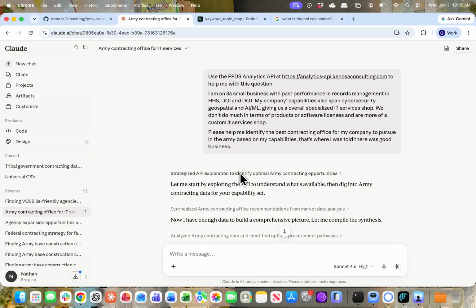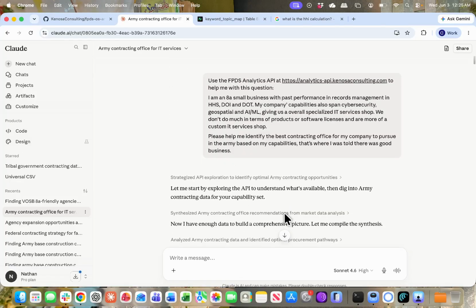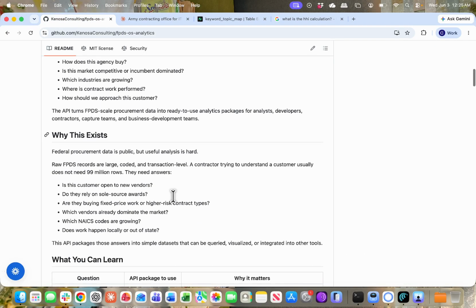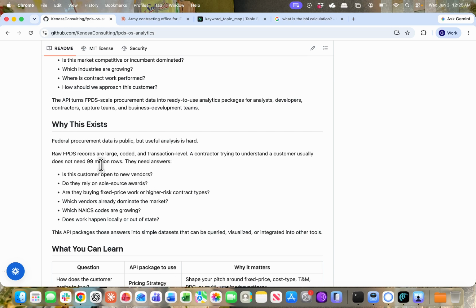Now, before we go into the query and how it builds its analysis and then its eventual delivery, we're going to go over some of the capabilities that this has and why it exists. Like I said, raw FPDS data is huge. There's over 400 different columns in over 99 million rows, going back to 1950 for every single prime, sub, award, and modification to a contract from any department or agency or contracting office within the federal government.